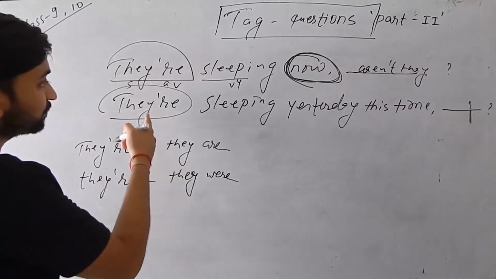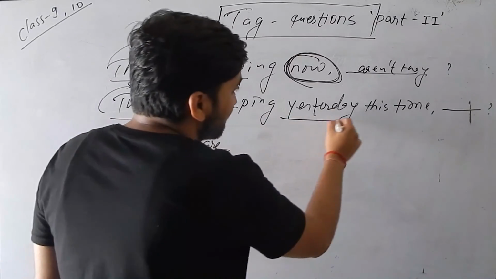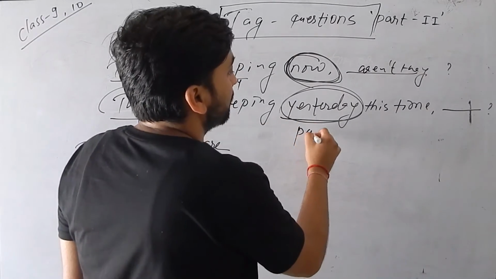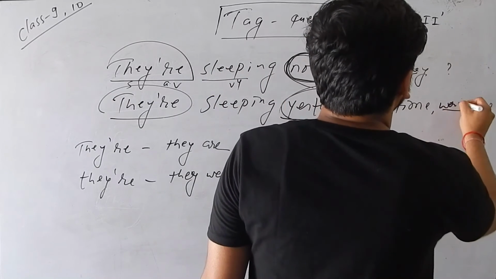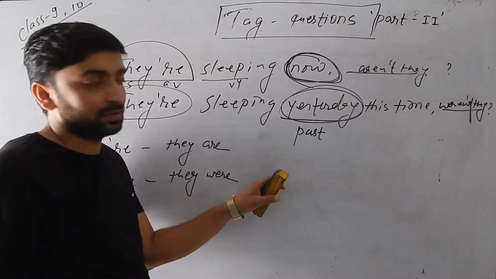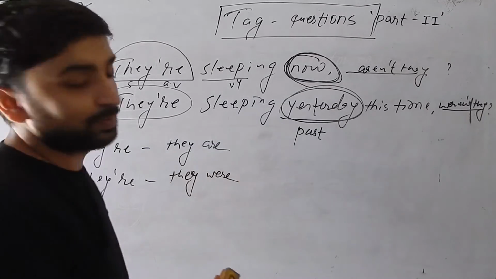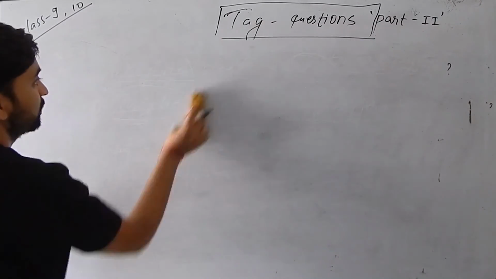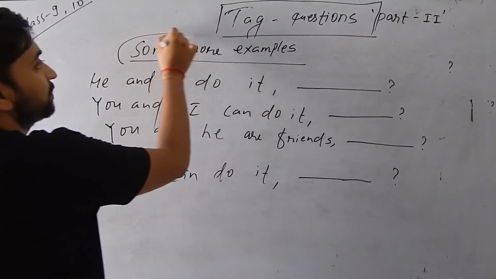Okay. Similarly, the same abbreviation form is used, and here is yesterday. So yesterday time and the verb is used in the past. So it is a past continuous tense. So what will be the tag question? Weren't they? Okay. So this is all about tag questions. Similarly, we can see some more examples. Let's see some more examples of tag questions.